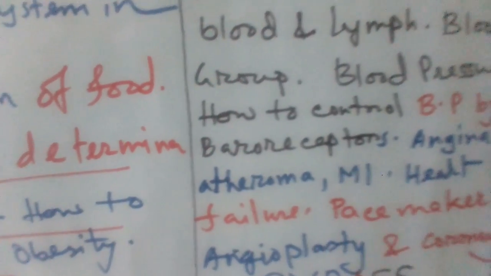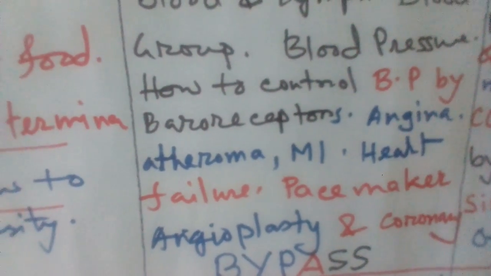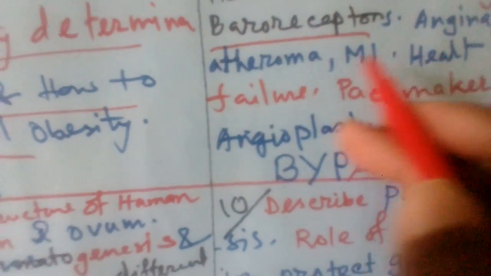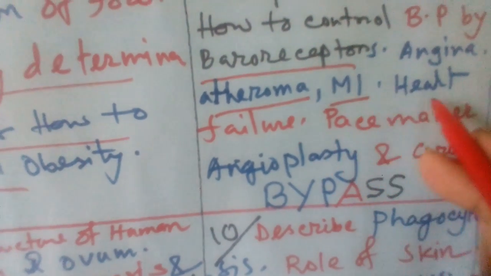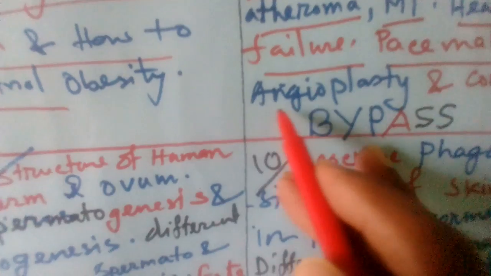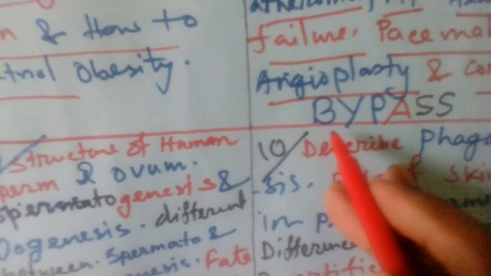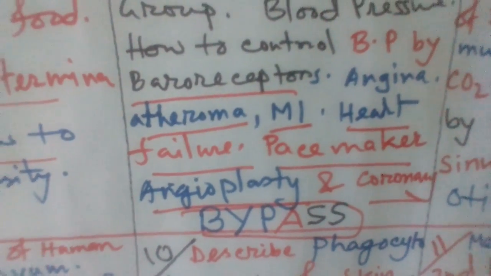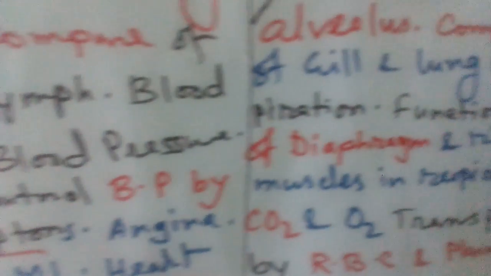But this segment I think you can manage. Blood pressure, how to control BP by baroreceptor, it comes from different years. Angina, atheroma and myocardial infarction, MI, that is heart failure, why, or pacemaker difference, and angioplasty and coronary bypass. There is application level I think, but one question that is mixed up with other topics, but this is less important.